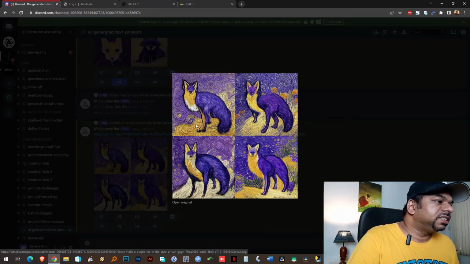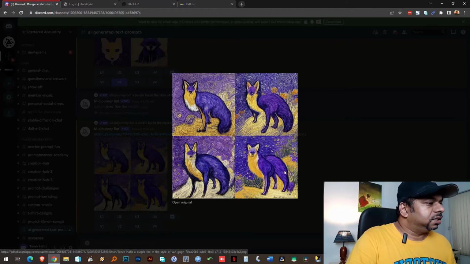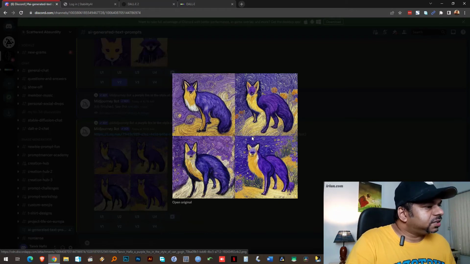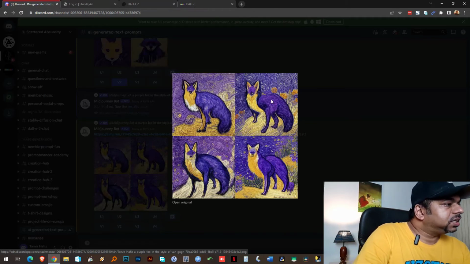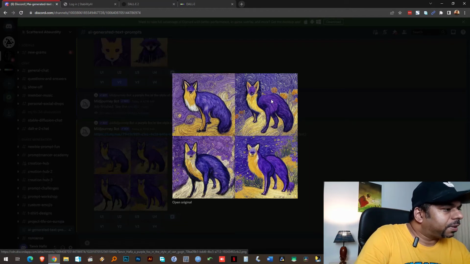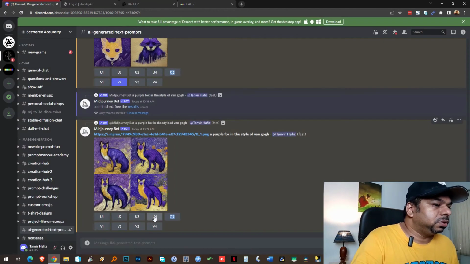This one is really very simple, just a fox standing on a purple golden sort of background. But the fourth one is a lot of detail. So there are some leaves in the background, and he's standing on the ground with some flowers. And here it's a very similar one. So অনেকটা কাছাকাছি, again একটা জায়গায় দাঁড়িয়ে আছে, পিছনে কিছু ম্যারিগোল্ড বা কিছু ফ্লাওয়ার্স দেখা যাচ্ছে. সো আমার কাছে মনে হচ্ছে যে দিস ইজ দ্য বেস্ট ওয়ান. সো যেহেতু আমার এটা পছন্দ হয়েছে, আমি এখন এটা আপস্কেল করবো. সো আই এম জাস্ট গোইং টু আপস্কেল ইট.